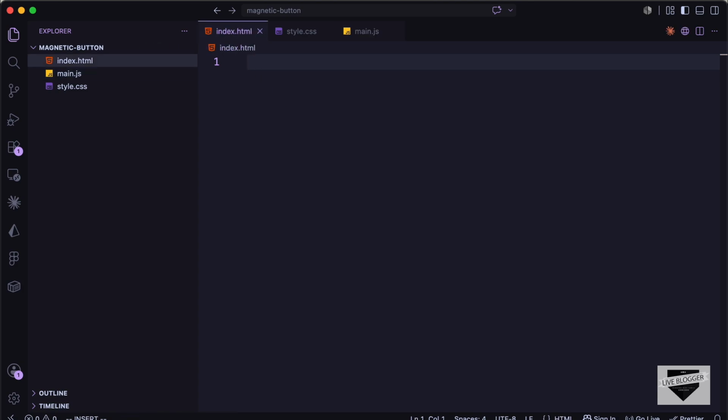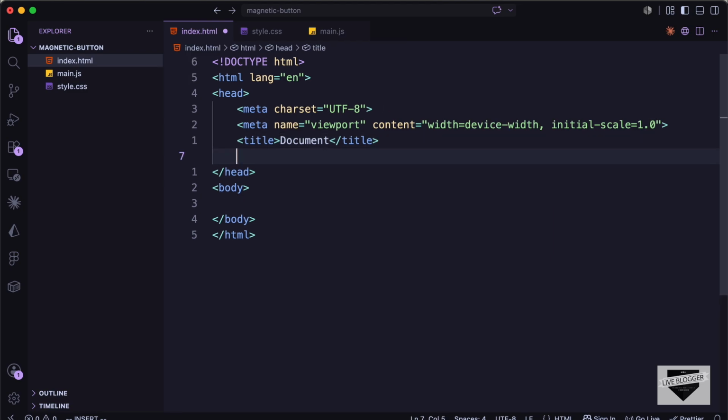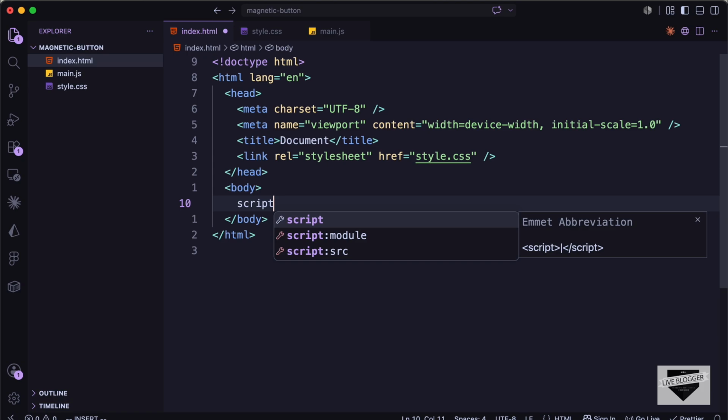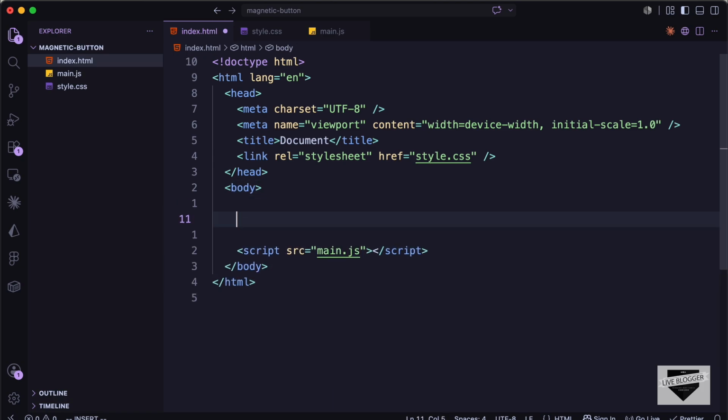Now in VS Code, you can just type exclamation and press tab and you'll have this basic HTML5 code. And here in the head section, let's link our CSS file. And in the body, I'll just link the JavaScript file. Alright, let's start with the markup of our design.